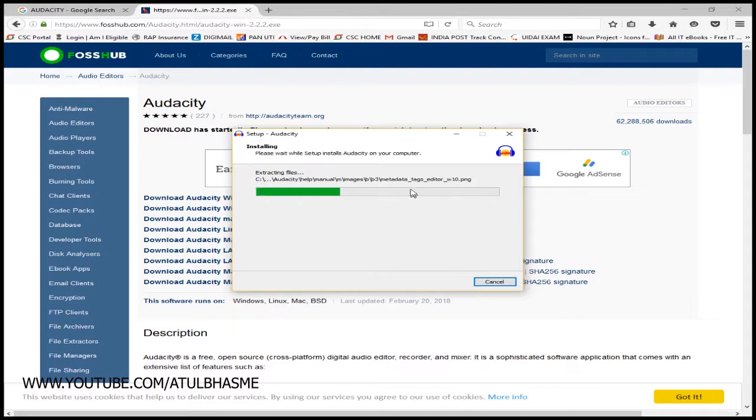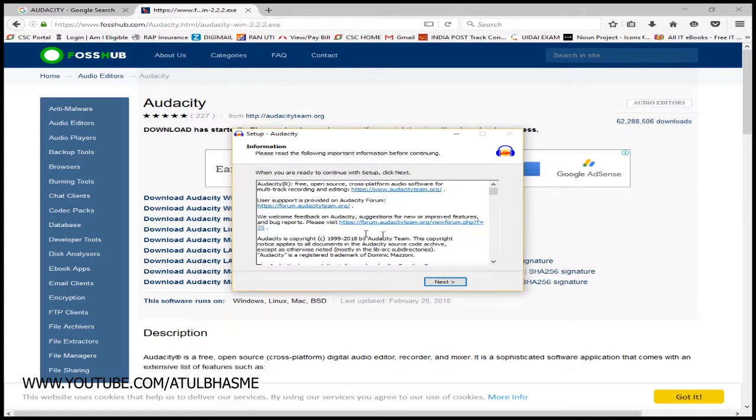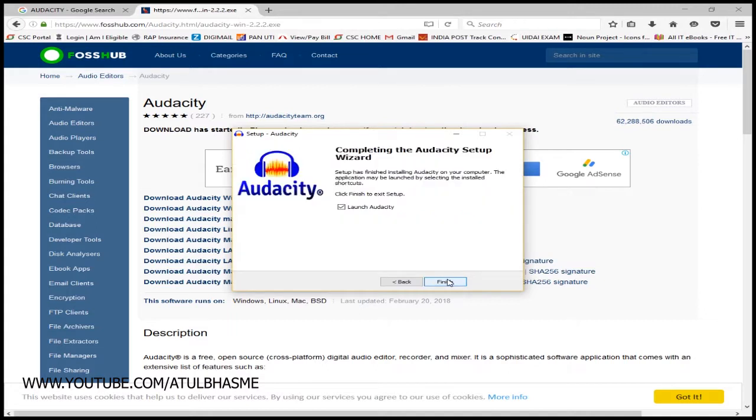In a few seconds, it will install Audacity on your computer. Now it has finished the installation of Audacity on your computer. Click next, and if you want to launch Audacity right now, it will launch, or if you uncheck this, it will not launch anything. So this is the installation process of Audacity.